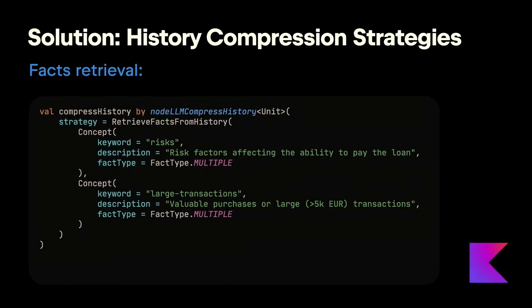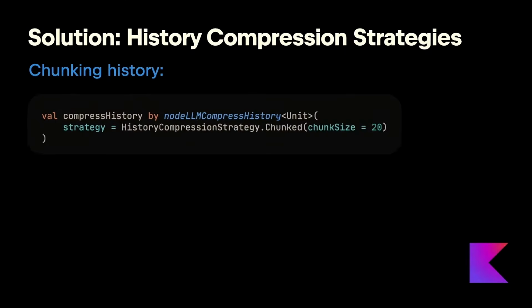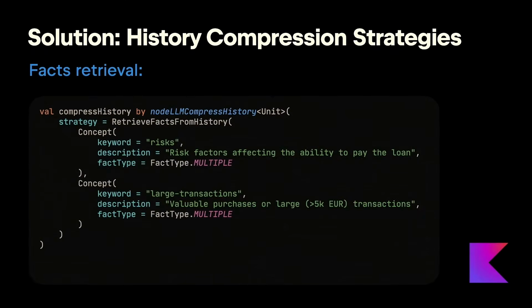And regarding losing specific information, that's the problem that we also faced, and that's why we made this strategy. It's open source, so you can check the implementation. Inside, there is specific logic that makes sure that the LLM retrieves the facts that are relevant and puts them specifically in the history so that this important information is not lost.